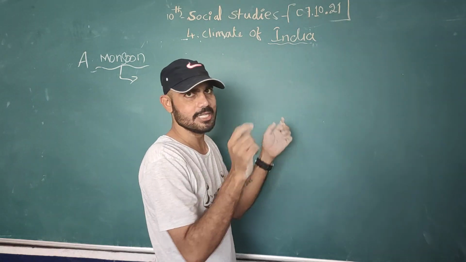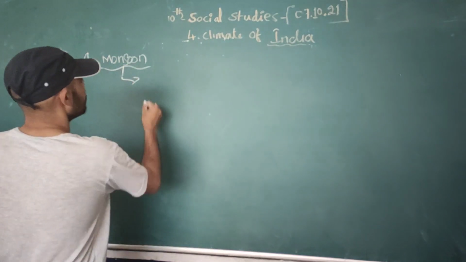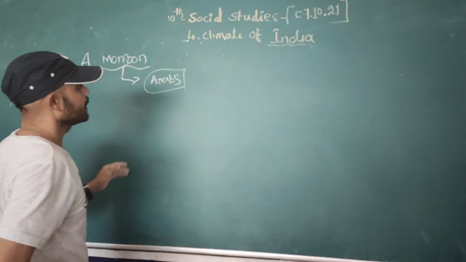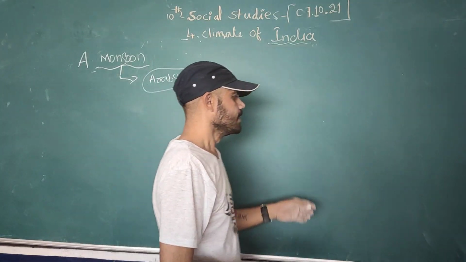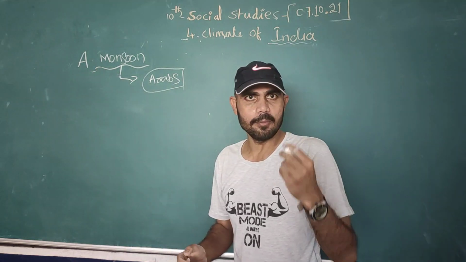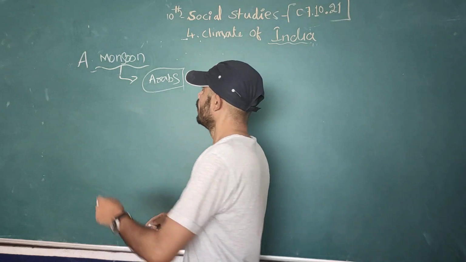Mausam means season. Is it called monsoon by whom, Nana? By the Arabs. These Arab traders came to India, and these sailors named the monsoon. In India we have two types of monsoon: the southwest monsoon and the northeast monsoon.